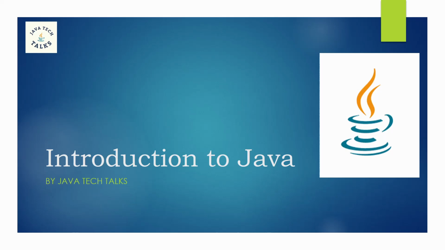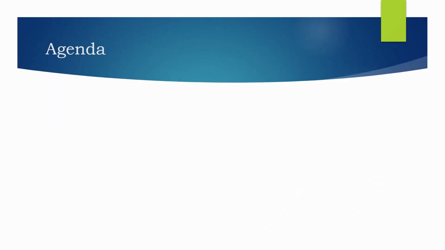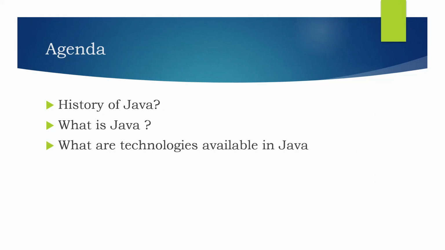In the previous session, we discussed what is a program, what is a programming language, and what are the types of programming languages. In today's session, we are going to discuss one of the most important topics in this Java tutorial series, Introduction to Java. First, we will see today's agenda. We will discuss the history of Java, what is Java, and what are the technologies available in Java.